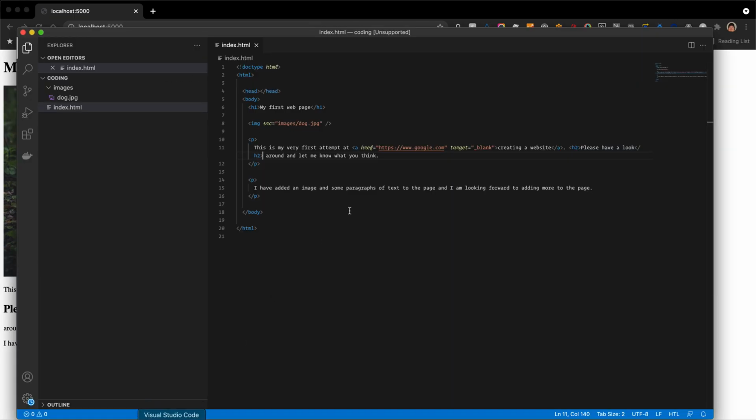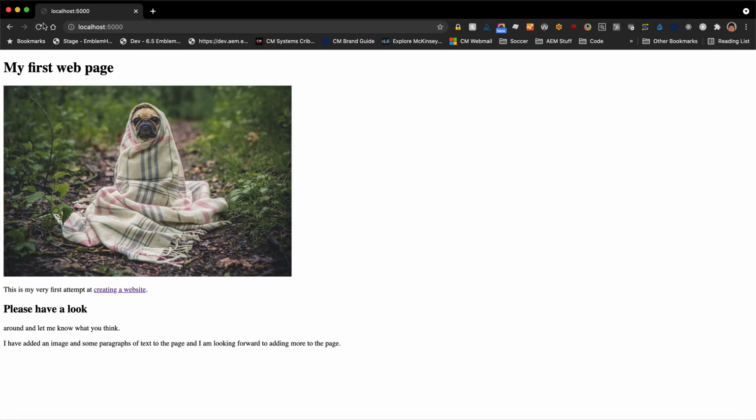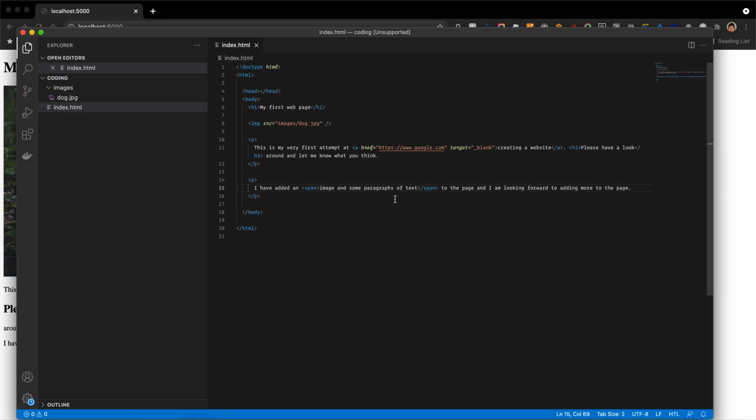So let's go ahead and add a span tag to one of our paragraphs here and see what that does. So span, and I'm going to close it around here at the end of the span and save that. Now let's go take a look at our page. Nothing changed.